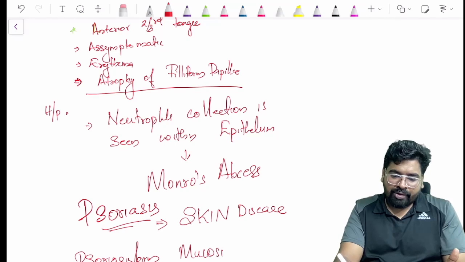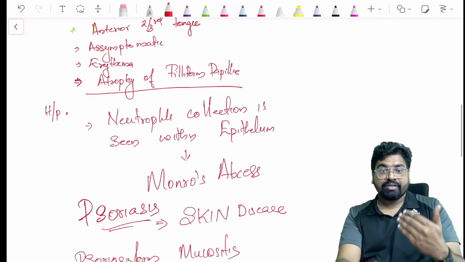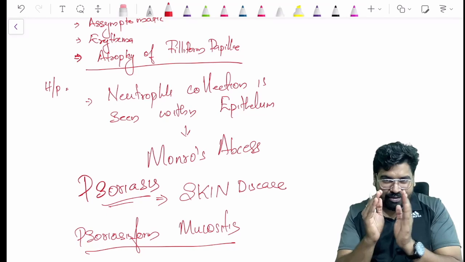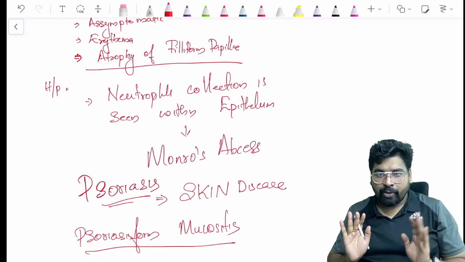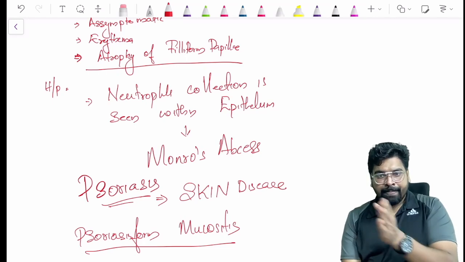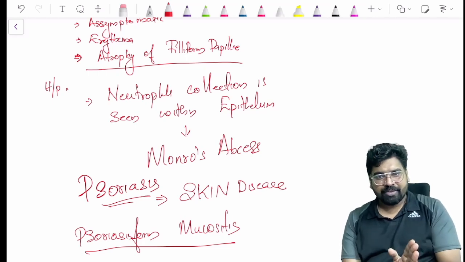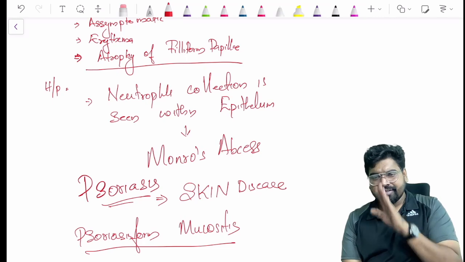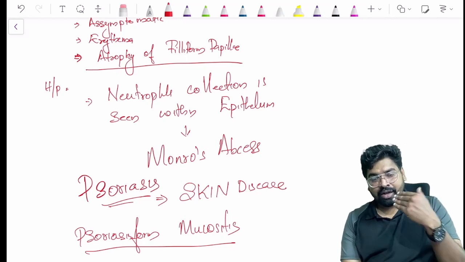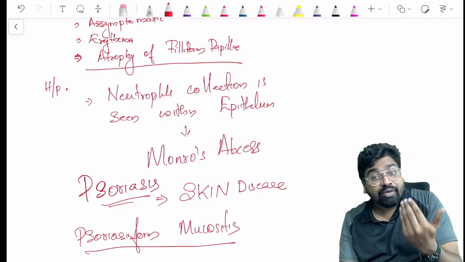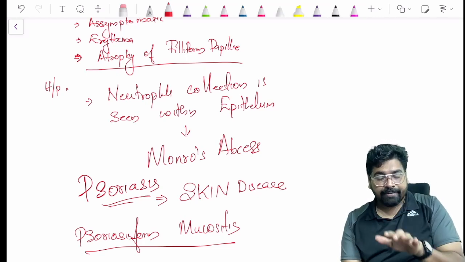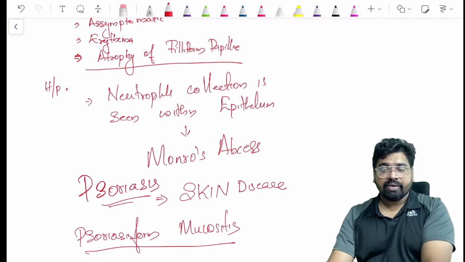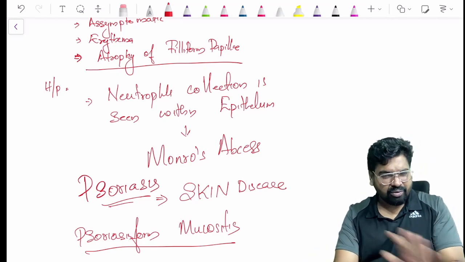Psoriasiform mucositis means it looks like psoriasis only because histologically it can show Munro's abscess. There is no relation between psoriasis and geographic tongue. It is not the same disease. It is not an oral cavity manifestation of psoriasis, which is a skin lesion. Why do we call geographic tongue psoriasiform mucositis? Because it has the same phenomenon of Munro's abscess. Just that, nothing else. Don't confuse or complicate things. It is so simple as that.